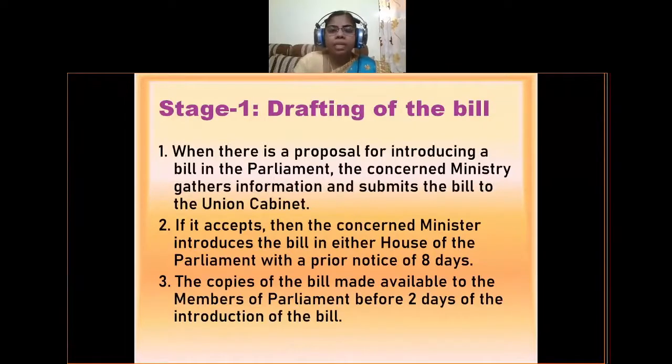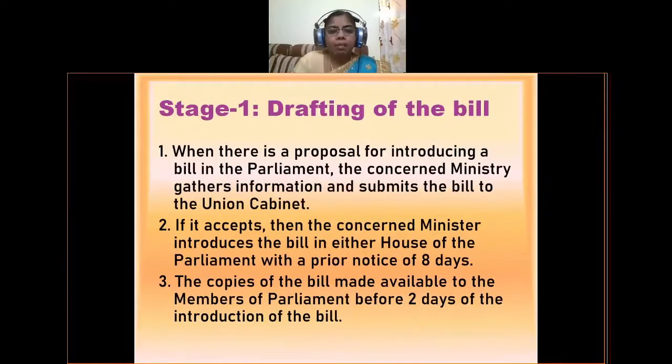So that bill will be drafted, the information will be gathered, and it will be submitted in the union cabinet meeting. If the union cabinet meeting accepts, then the permission is given to introduce the bill in the houses of the parliament. Then the concerned minister introduces the bill in either house of the parliament with a prior notice of 8 days. So in the cabinet meeting, if the proposal for introduction of the bill is accepted, then with a prior notice of 8 days, it can be introduced in either house of the parliament.